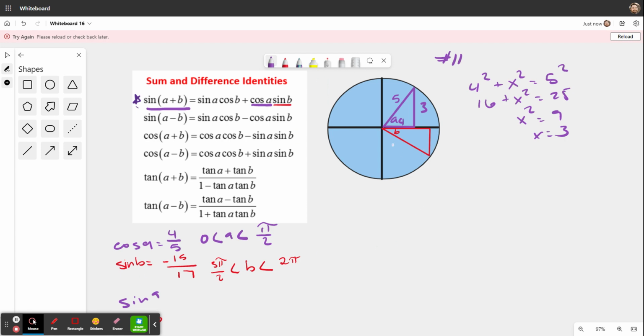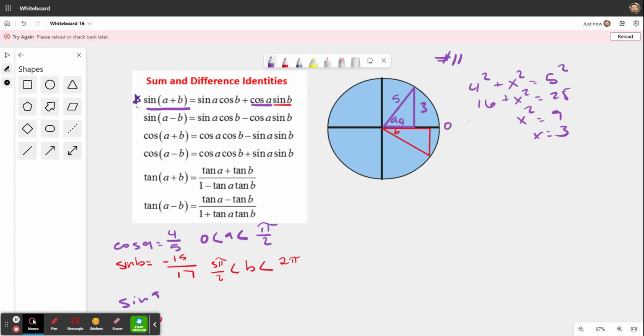Looking at our B triangle, so this one right here. Oh, and I forgot to mention, the reason why I set this up in this quadrant is because in the circle, cosine A, 4 over 5, is between 0 and pi over 2.